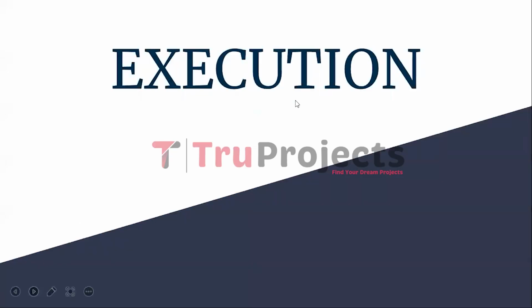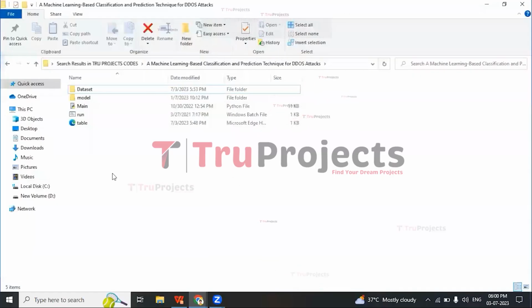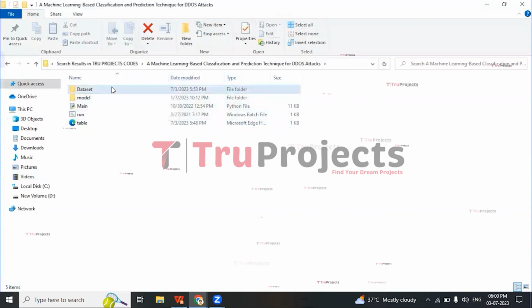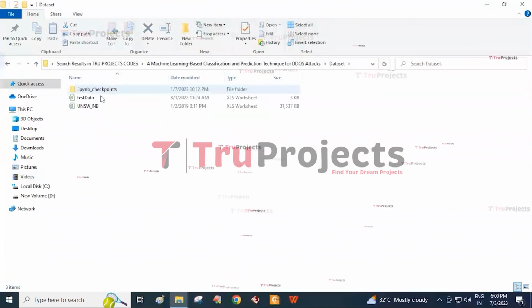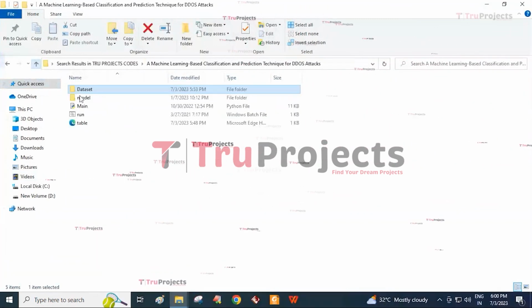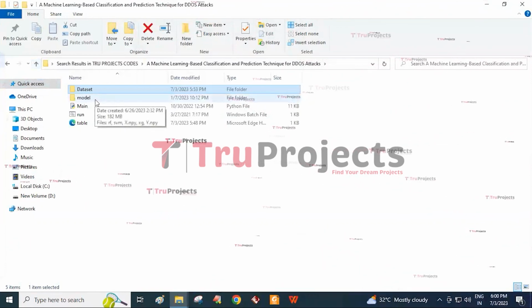The execution of this project. To execute the project, first we need to open the code folder. This code folder consists of different files. The first is the dataset folder consisting of the training data and the testing data, and the second one is the model folder.